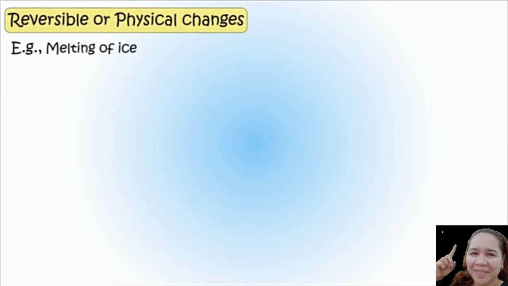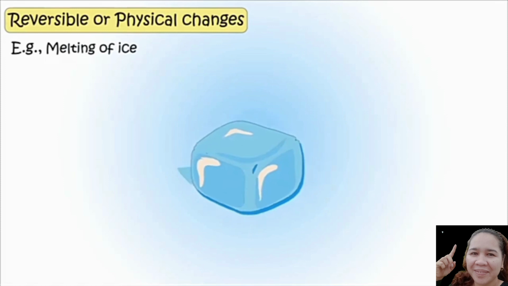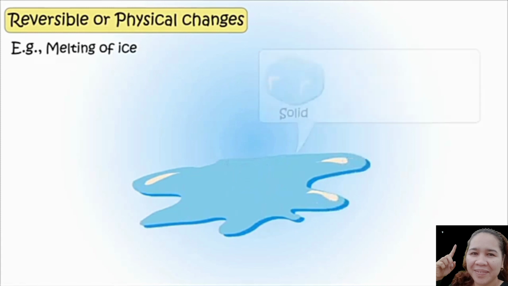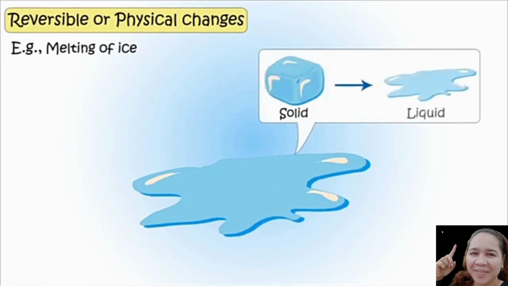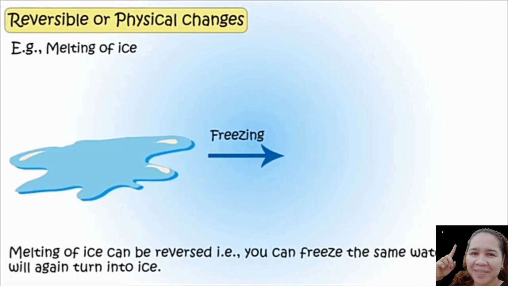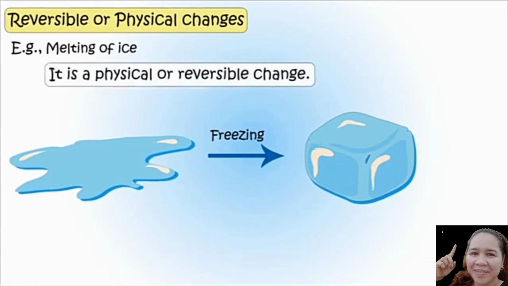Another example is the melting of ice. Melting of ice can be reversed. For example, you can freeze the same water and it will again turn into ice. So melting is a physical or reversible change.